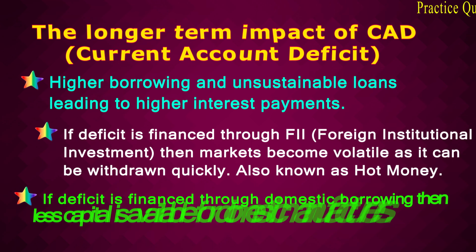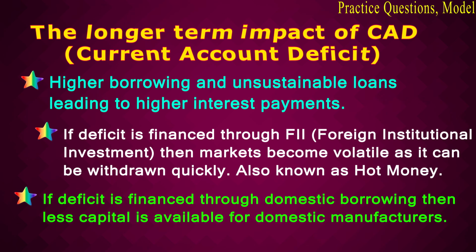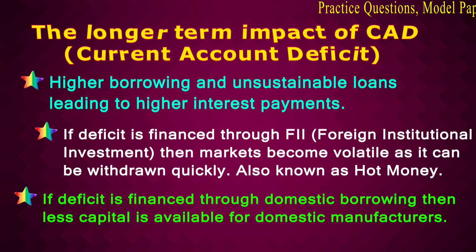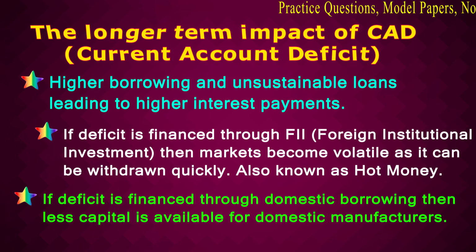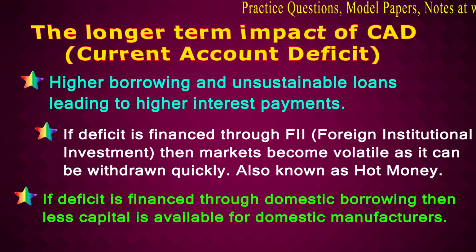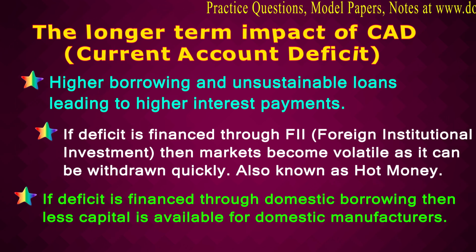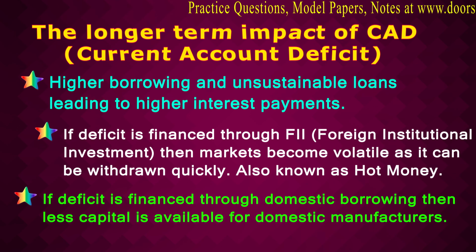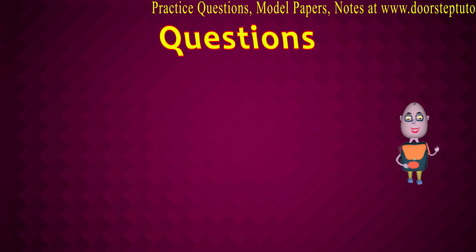Third, if the deficit is financed through domestic borrowing, when the government borrows money from the market, the liquidity decreases in the economy. So lesser capital is available for domestic manufacturers. This leads to lesser production, lesser expansion, and higher interest rates. So we have seen numerous consequences of the long-term impact of higher CAD. The ideal current account deficit is usually at the 2% level. Let us look at some practice questions.